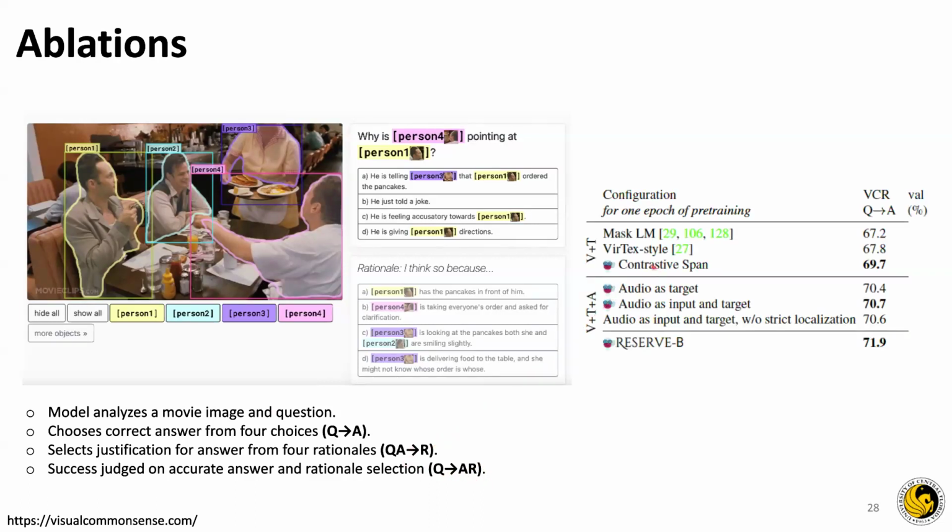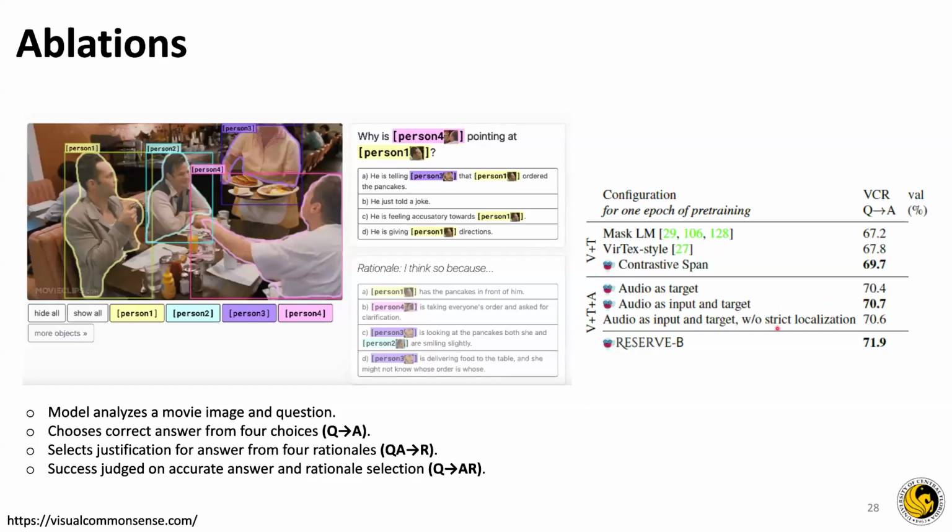So basically, after one epoch of pre-training, the authors compare every single module. They introduce every single module of their model one by one, and then compare it with popular masked language modeling approaches. At first, they only introduce text contrastive span, and they see around 2% improvement. Then, based on what Shumik said about shortcut learning, they introduce every single segment of the shortcut learning one by one. As you can see, with audio as target, they get a certain amount of improvement. Then they add audio as input and target. Then they get a certain amount of improvement.